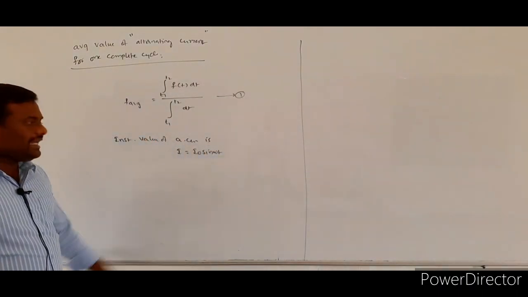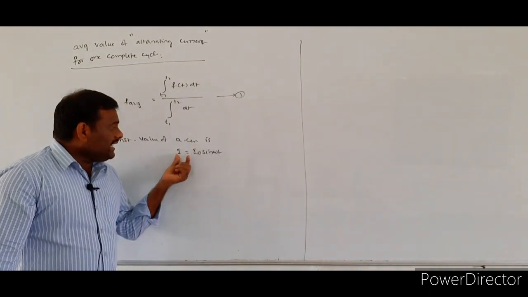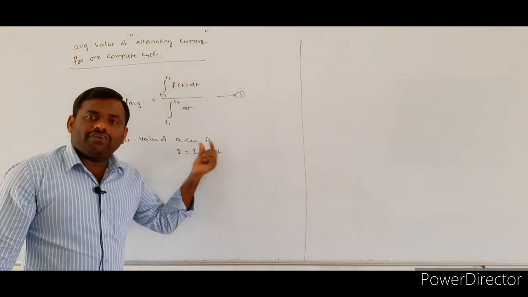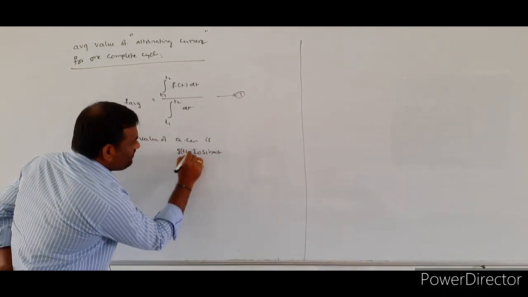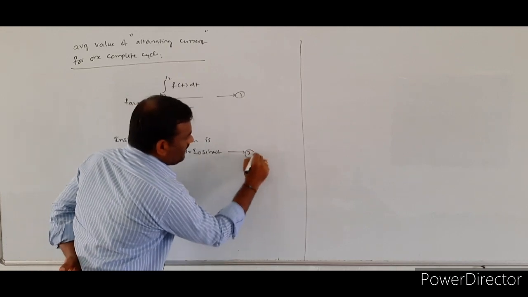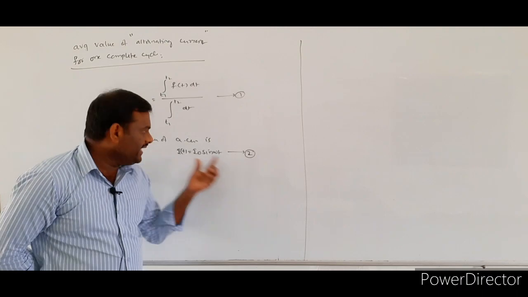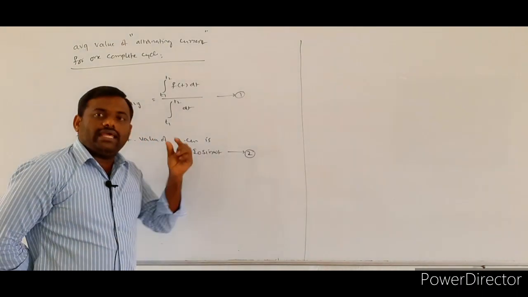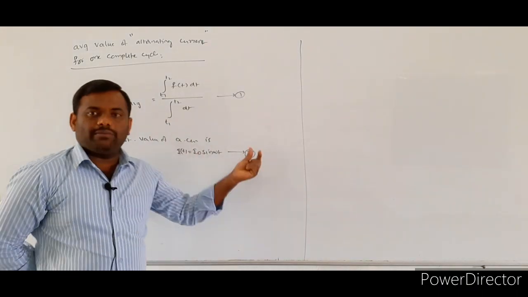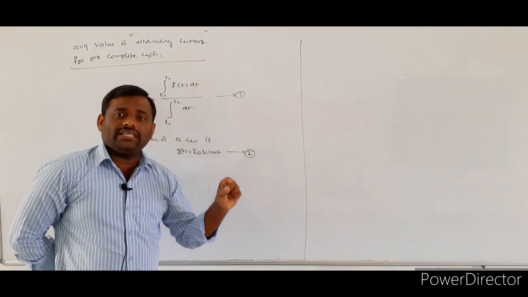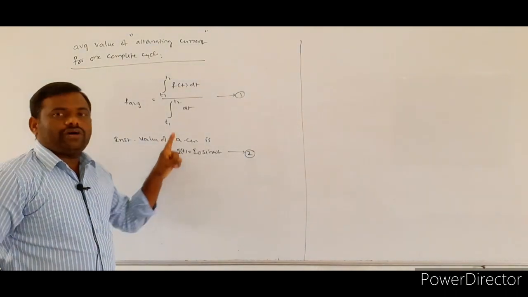If you see here, I is a function of time, so it should be represented by I of t is equal to I naught sin omega t. So here I of t is one function in time. Now, I want to calculate the average value of I of t.